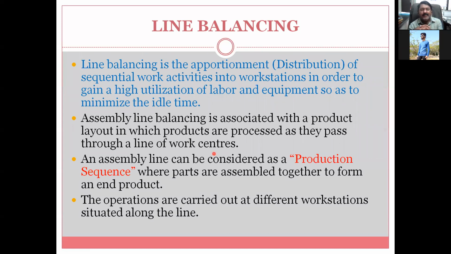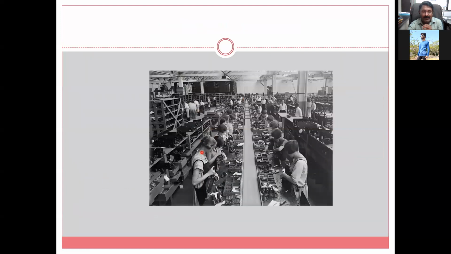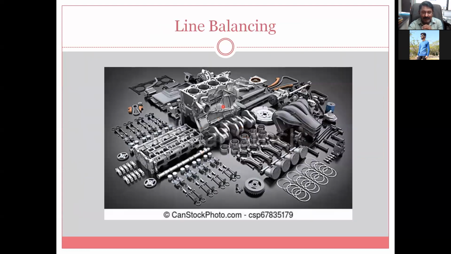Line balancing is the apportionment of sequential work. It is nothing but distribution of work activities into workstations in order to gain high utilization of labor and equipment, so as to minimize the idle time. Let us take an example that all parts are ready, the main part is not ready. All parts will wait for it.